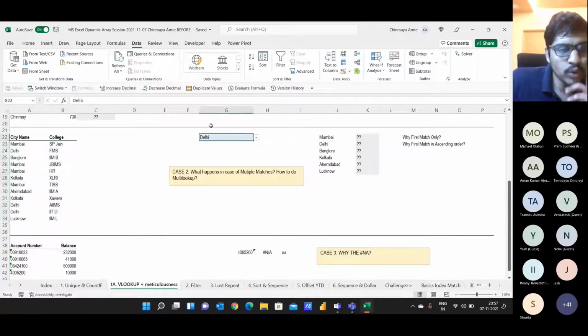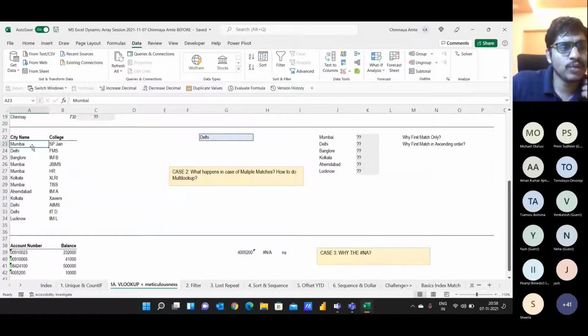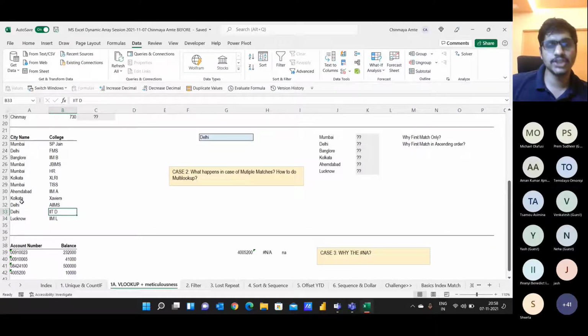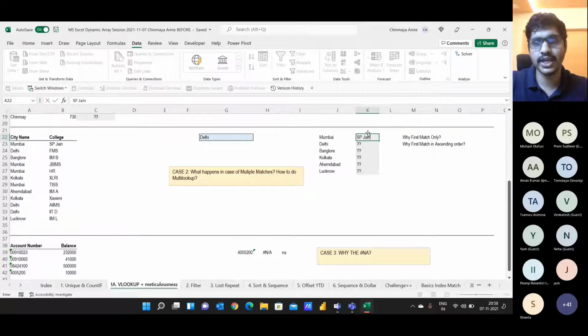Now, if you see this data, it's not at all helpful for publishing in a report. It's too big for a user to read. If I want to understand what the colleges in Delhi are, I have to go one by one: Delhi FMS, go down, Delhi AIIMS, go down, Delhi IIT Delhi. So it's not a user-friendly way of publishing the report. What I want ideally is that in front of Mumbai, I should have the list of colleges like SP Jain, then JBIMS, one after another.